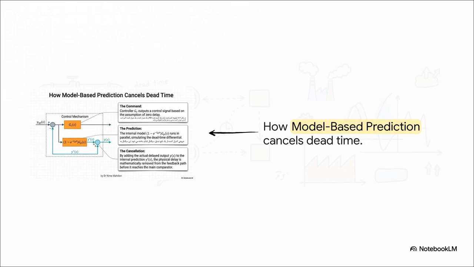And finally, Phase 3 is the cancellation. By adding the actual delayed output to our internal prediction, the physical delay is mathematically removed from the feedback path entirely before it ever reaches the main comparator. It is absolute genius.